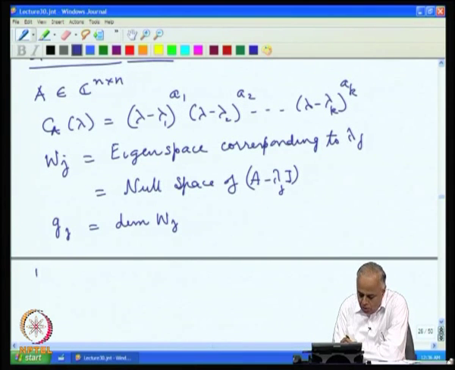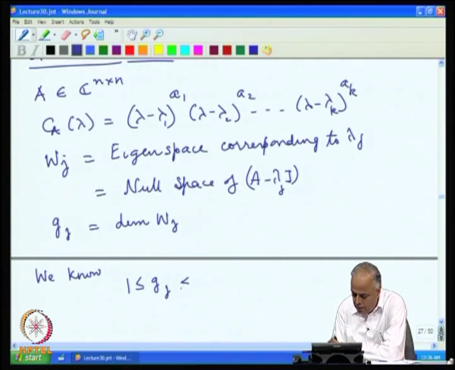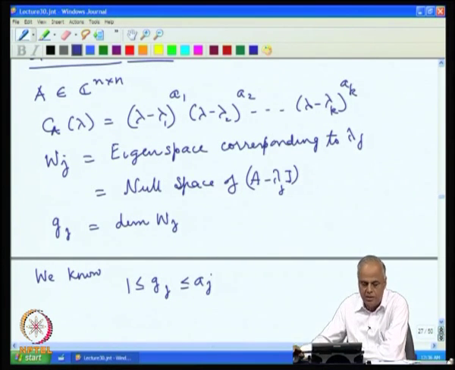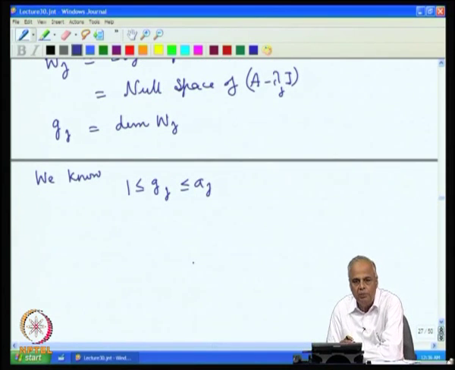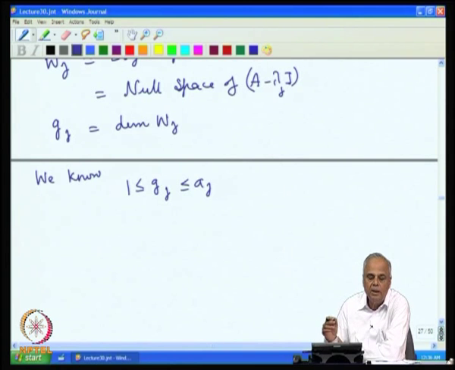So, we know 1 is less than or equal to g j, which is less than or equal to a j. We have asserted this, we have not yet proved it, but we say we will prove it later. The geometric multiplicity will always be less than or equal to the algebraic multiplicity.